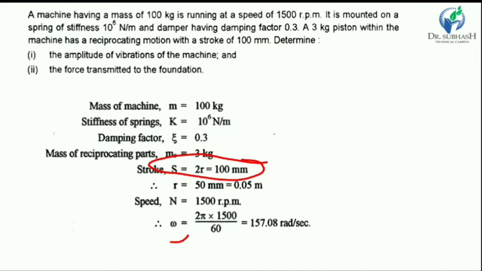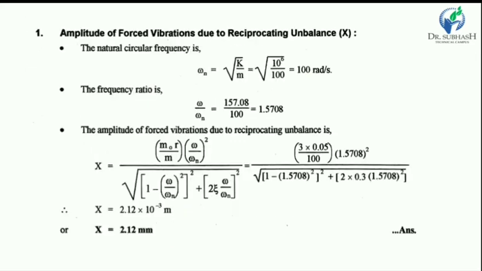Now the omega value is equal to 2 pi N upon 60, so we get omega equal to 157.08 radian per second. Omega is the forced circular frequency, not omega d. Now we know that omega n is found with the square root of k upon m.